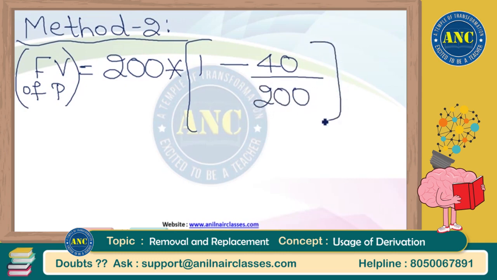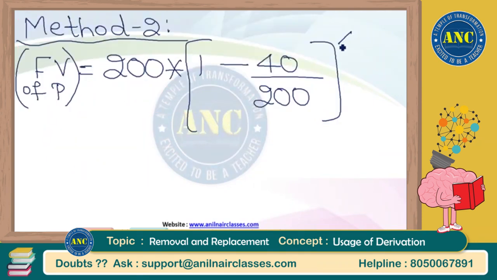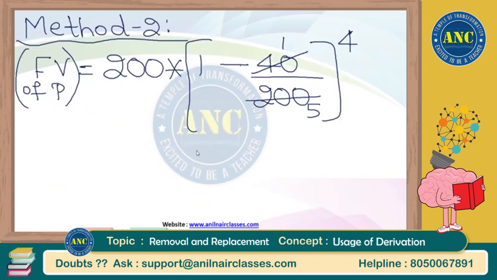Totally how many times is the same cycle repeated? 4 times it has happened. Power should be 4. 40 by 200 is 1 by 5, and 1 minus 1 by 5 is 4 by 5. Whole power 4 is nothing but 4 by 5 multiplied 4 times, and that is exactly what I wrote here also. So petrol will be 81.92, kerosene will be 200 minus 81.92.